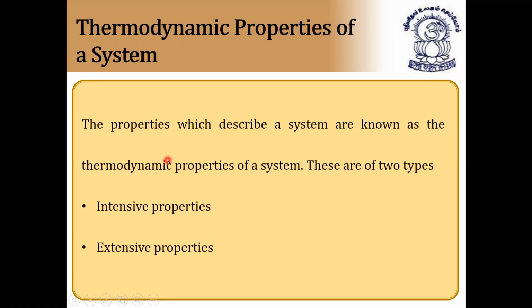Thermodynamic properties of a system. The properties which describe a system are known as the thermodynamic properties of a system. These are of two types: intensive properties and extensive properties. These two are very, very important. They'll ask which of the following is an intensive property, which of the following is an extensive property.